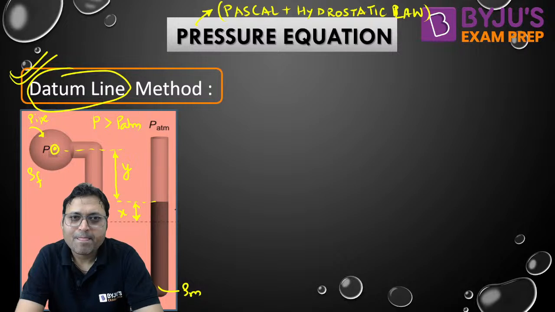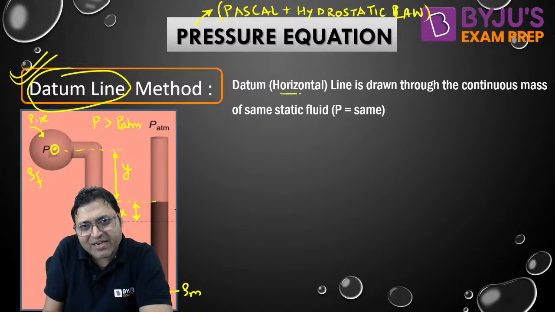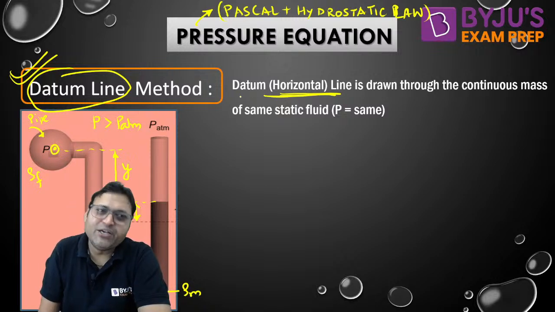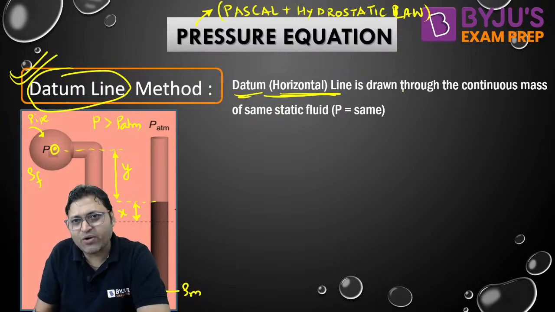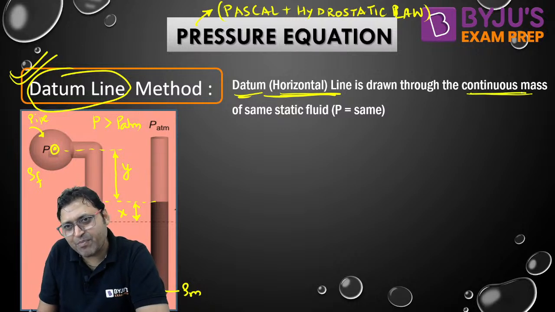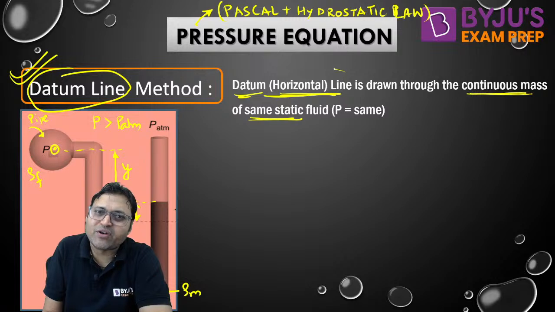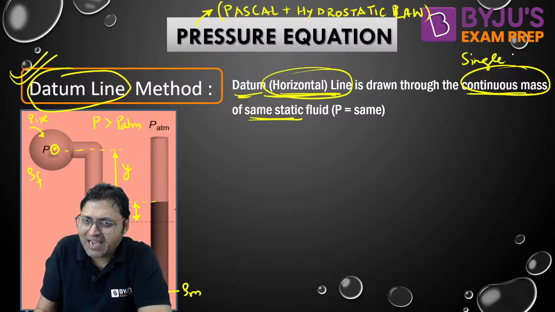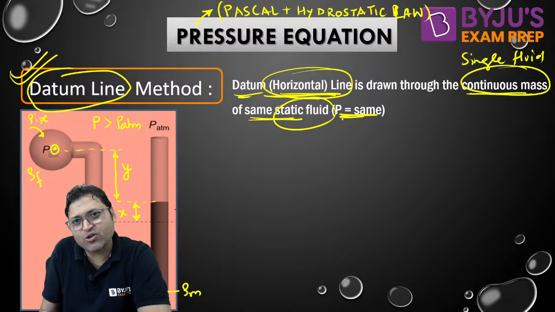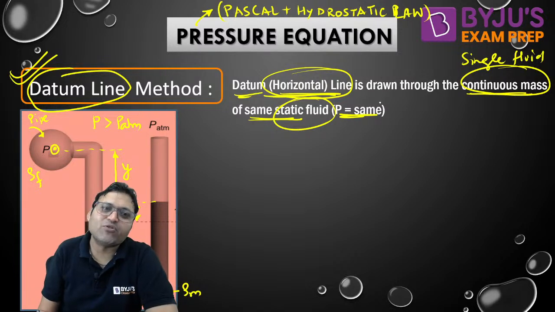Look, according to datum line method, we draw a horizontal line. Now we are not jumping. We draw a horizontal line and calling it a datum line. और horizontal line कैसे होनी चाहिए? Through the continuous mass of same static fluid. एक horizontal line ऐसी होनी चाहिए, horizontal plane, continuous mass means single fluid. वो लाइन सिंगल फ्लूइड से पास करनी चाहिए और स्टैटिक फ्लूइड होना चाहिए. अकॉर्डिंग टू पास्कल लॉ प्रेशर विल बी इक्वल फॉर ऑल द पॉइंट्स लाइंग ऑन द डेटम लाइन.